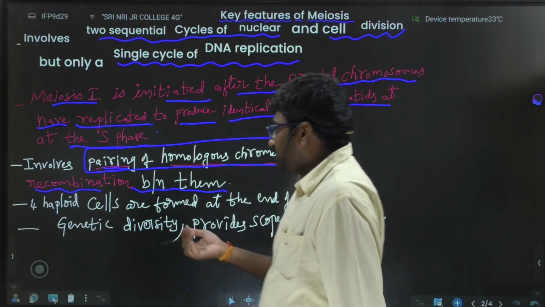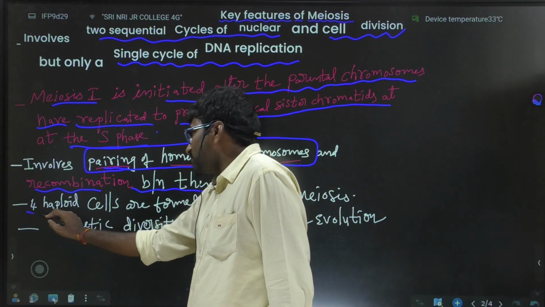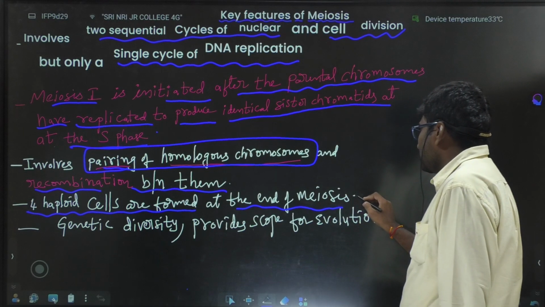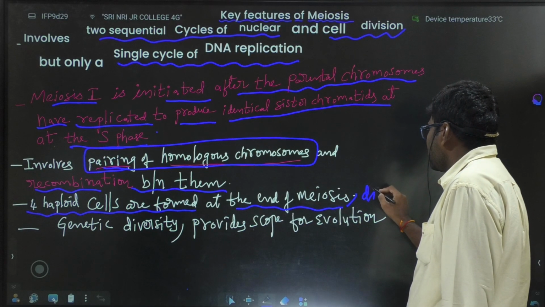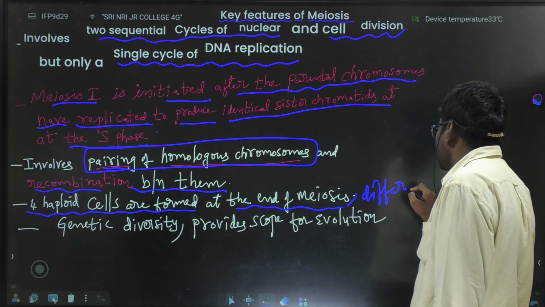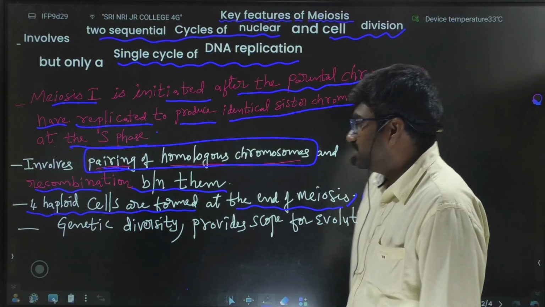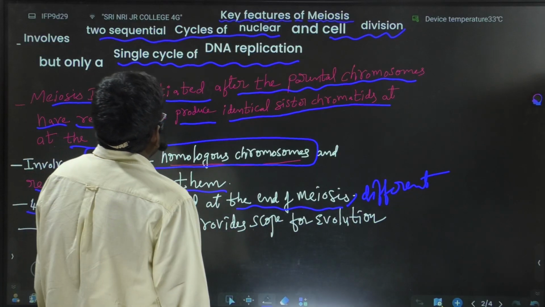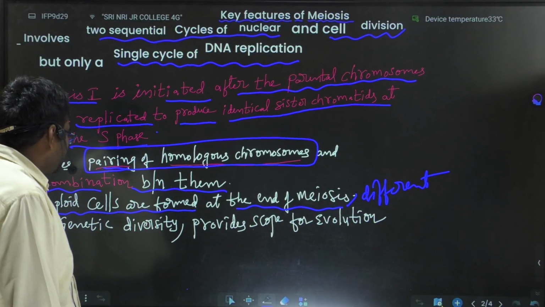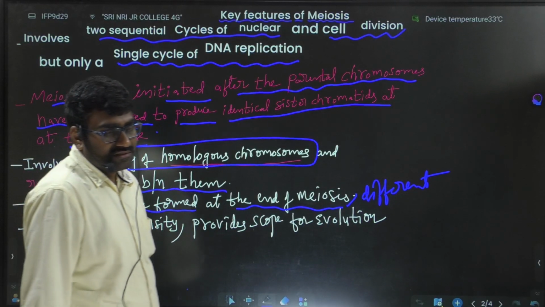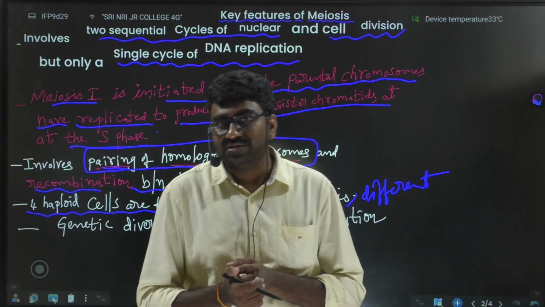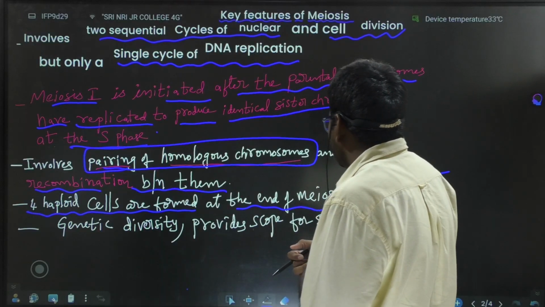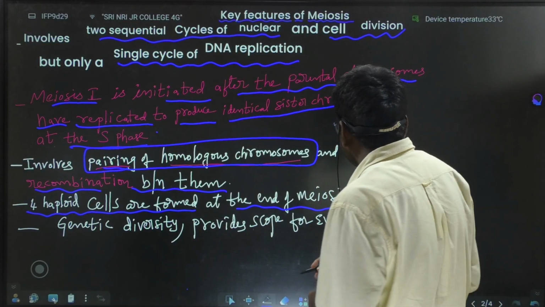And after the end of the meiosis division, what happens? 4 haploid cells are formed at the end of meiosis, and all are different. They are not the same. And meiosis occurs mainly in the germ cells or reproductive cells.